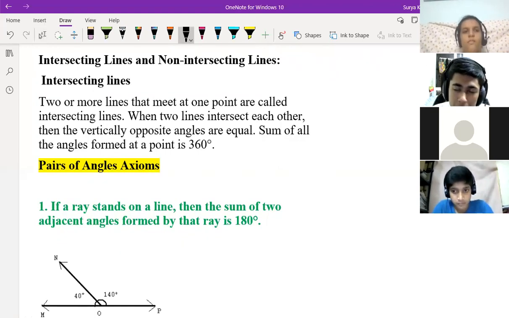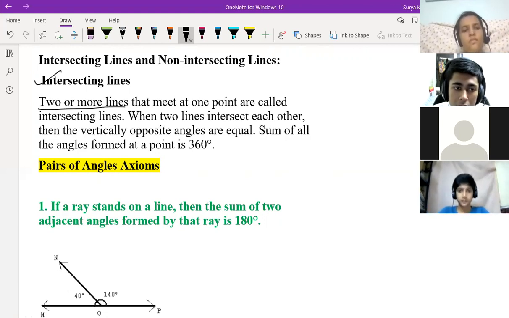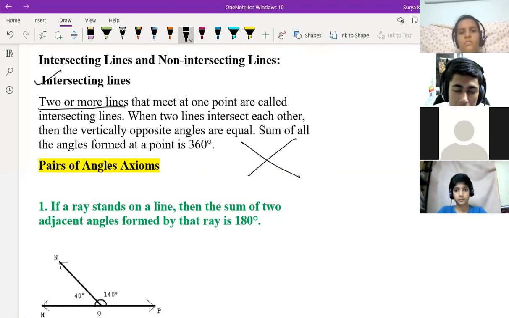So intersecting lines: two or more lines that meet at one point are called intersecting lines. And when two lines intersect each other, then the vertically opposite angles are equal. Means they are saying this one. When two lines intersect each other, then their vertically opposite angles are what? Equal, right? And here is 2, here is 2.